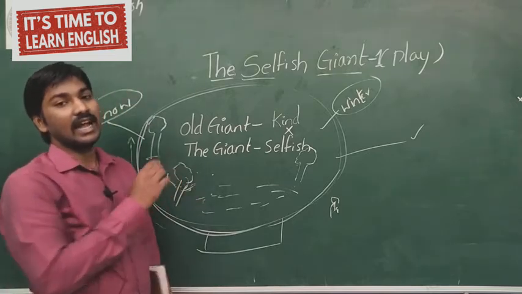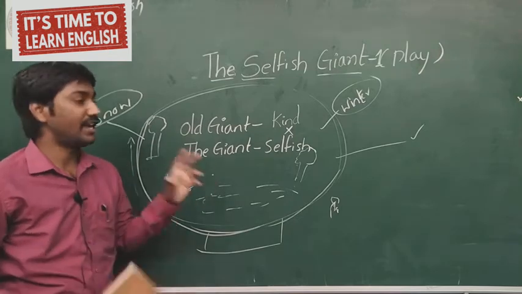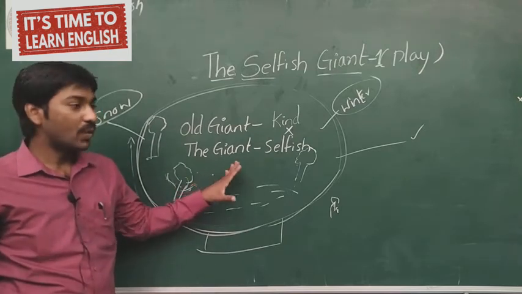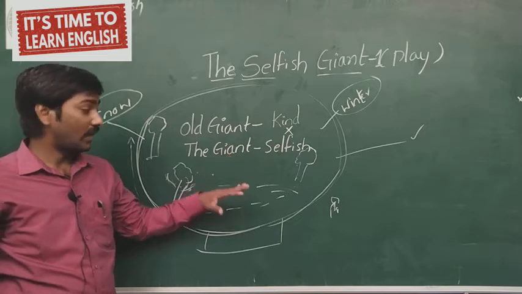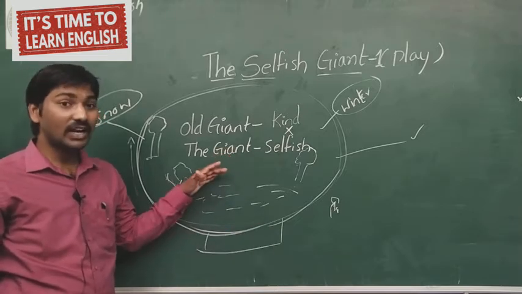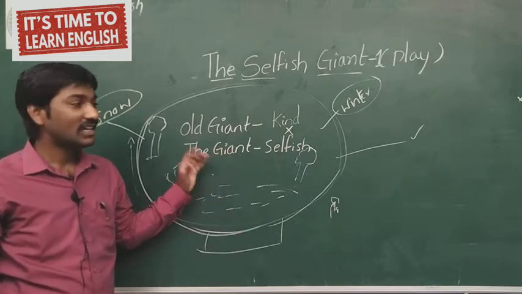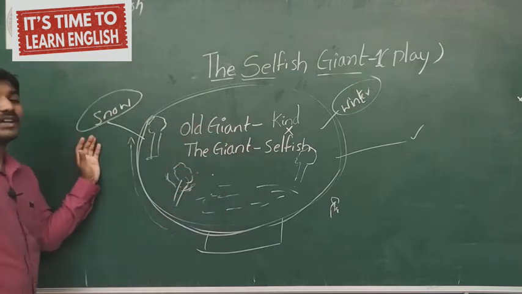So this is the condition. So when the children were not in the garden, when the giant did not allow the children to play in the garden, what happened? The garden is full of snow.